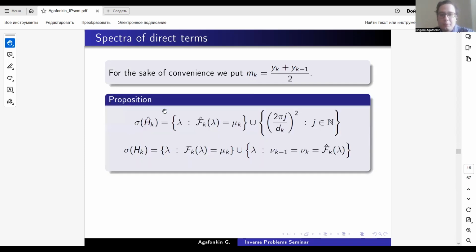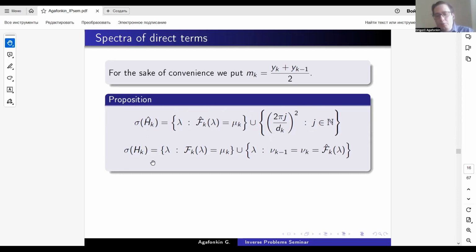So the proposition, which you can check by just applying some university knowledge, is that the essential spectrum of operator hk hat consists of two sequences. The first one being 2 pi j over dk squared for all j from natural numbers, and the second part being some roots of the functional equation. The function fk hat will be defined on the next slide.